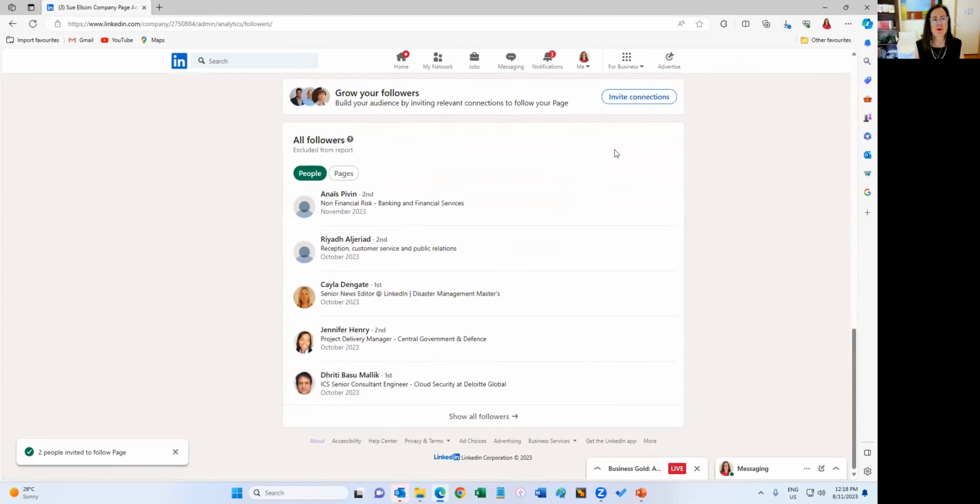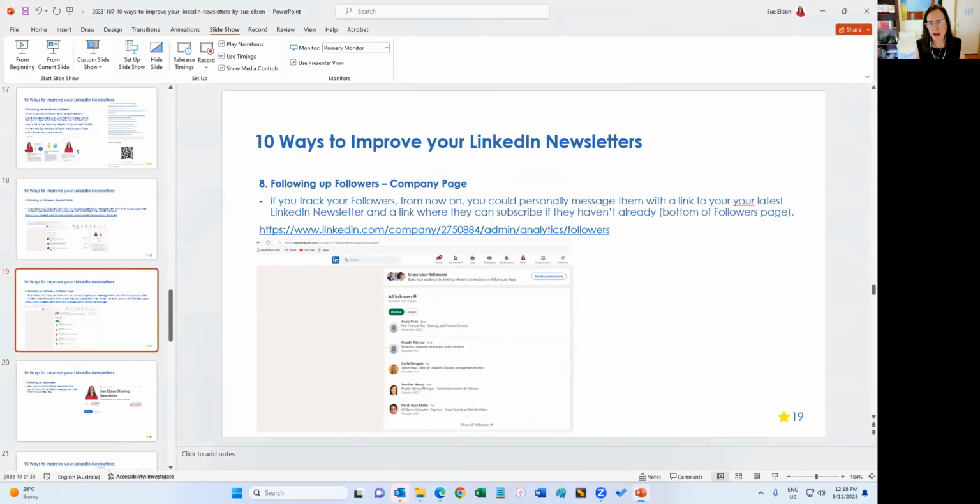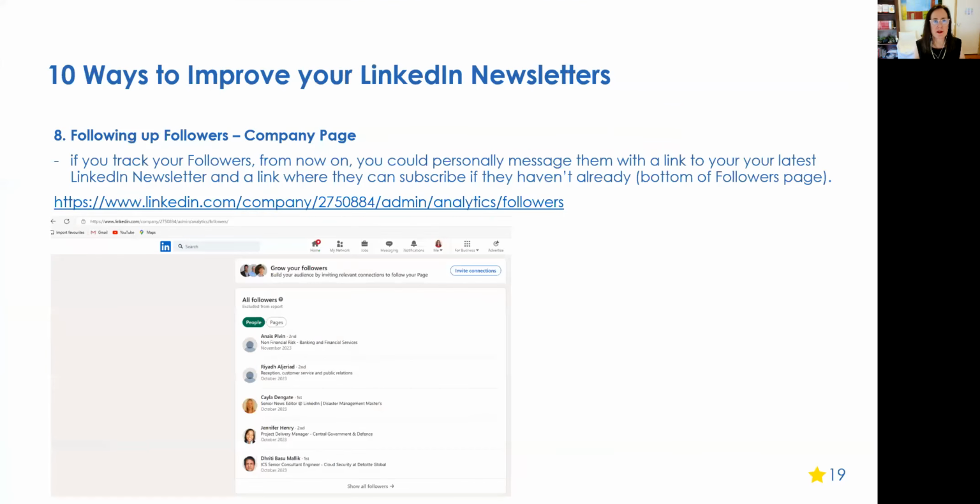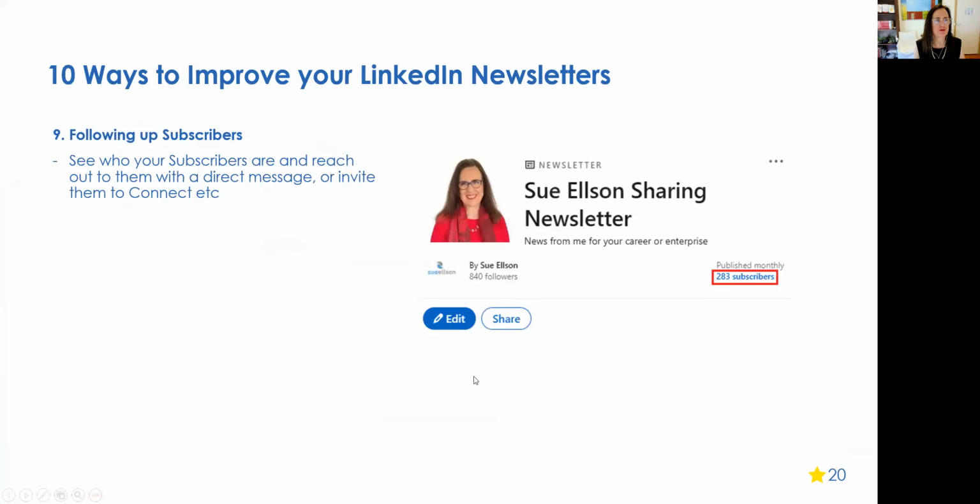So you actually have to scroll all the way down to the bottom, and you can see here that these are second level connections. I was super excited to see Kayla from LinkedIn following my company page. That was a bit of an exciting moment. But I could then go through and visit these people's LinkedIn profiles and consider inviting them to connect with me as well. So that's another way to build up the audience.